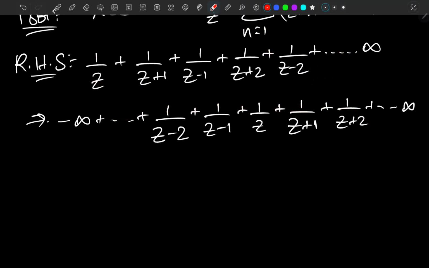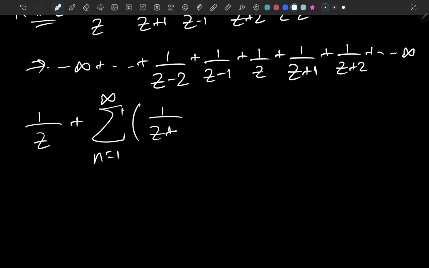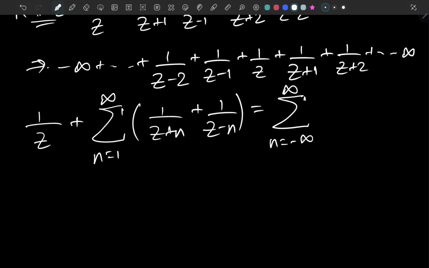So basically we can say that 1 over z plus the sum as n goes from 1 to infinity of 1 over z plus n plus 1 over z minus n is nothing but the sum as n goes from negative infinity to infinity of 1 over z plus n.